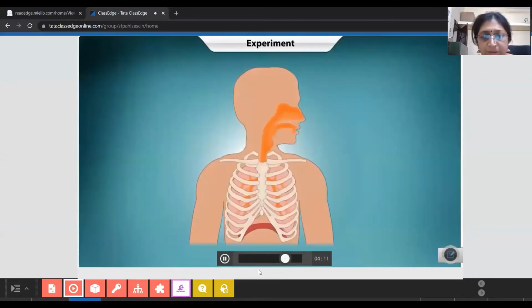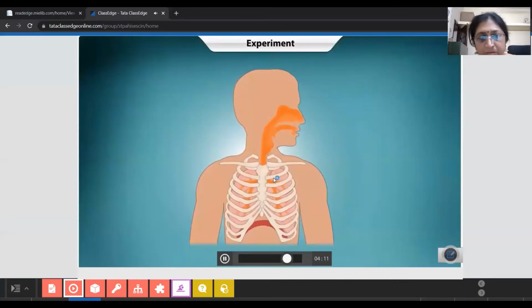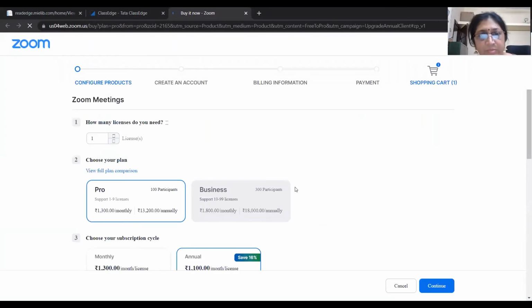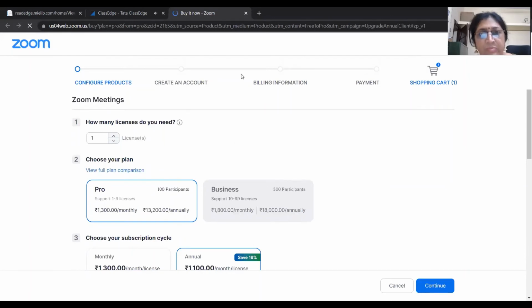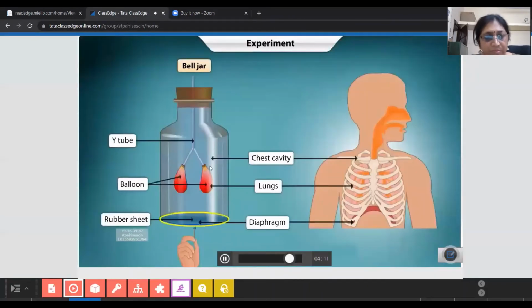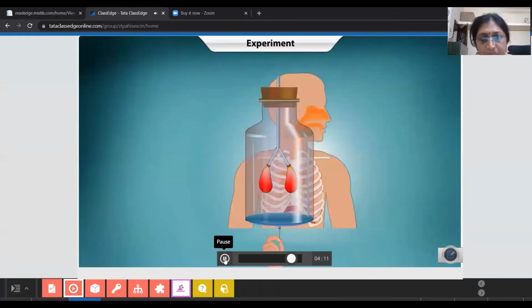Let's examine the movement of the ribs and diaphragm in relation with inhalation and exhalation through an experimental setup. A bell jar, a Y tube with two balloons and a rubber sheet represent the chest cavity, lungs, and the diaphragm respectively.